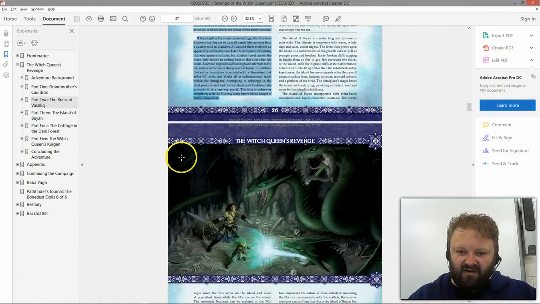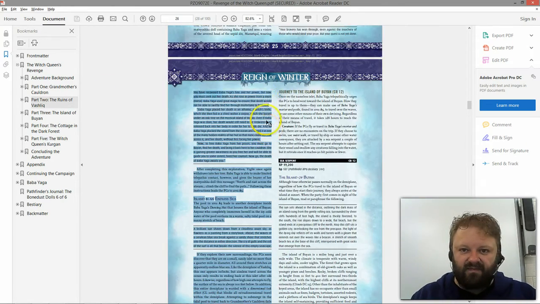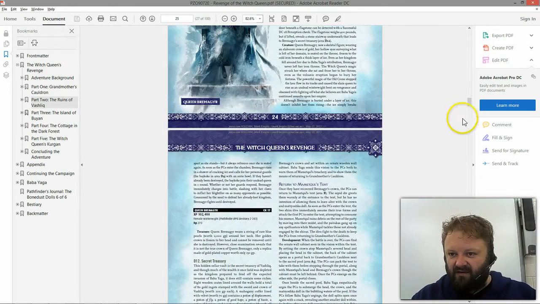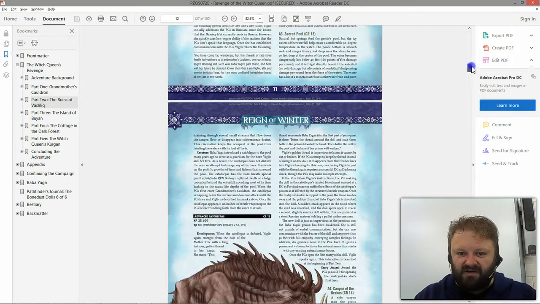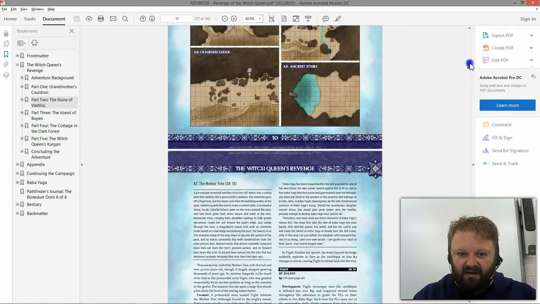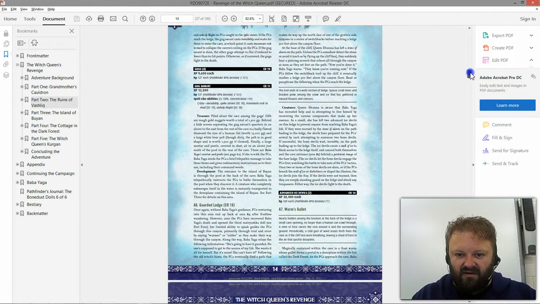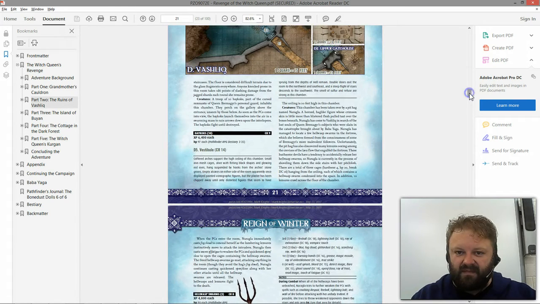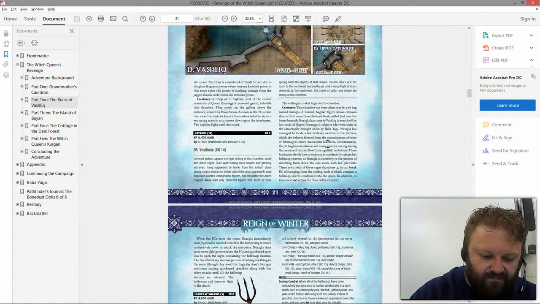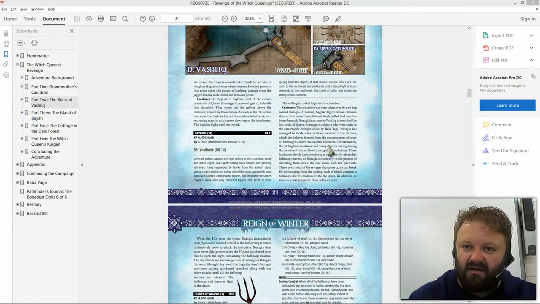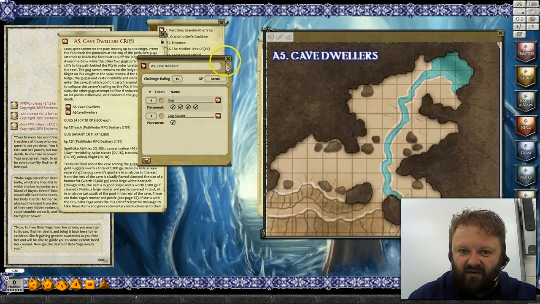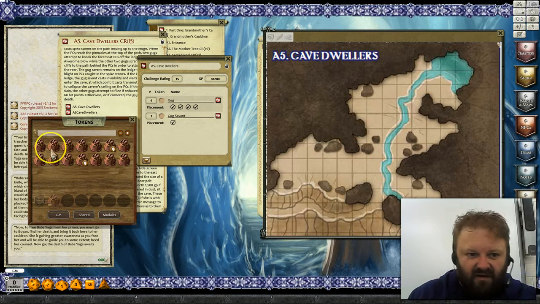So let's just have a flick through here. Now A5 will be mentioned way back here somewhere. Mars is the Catalobus. Gugs, so there's no pictures of the Gugs there. Let's just have a look in the folder for the tokens.